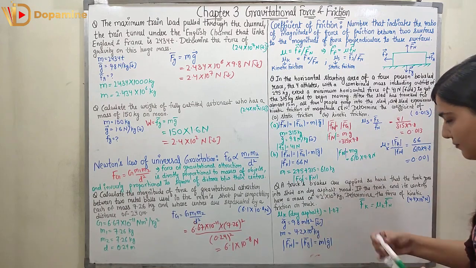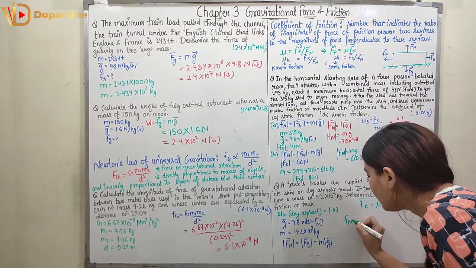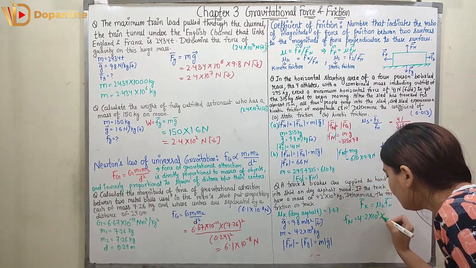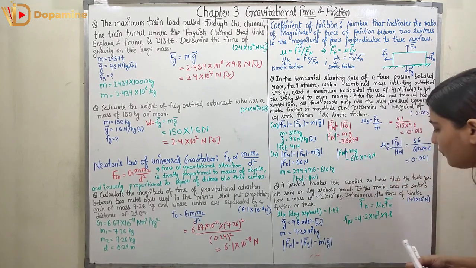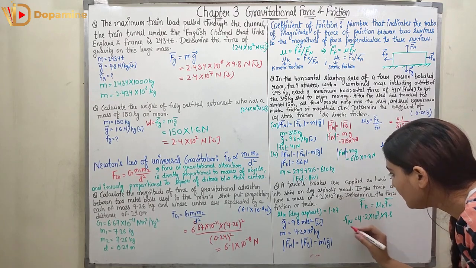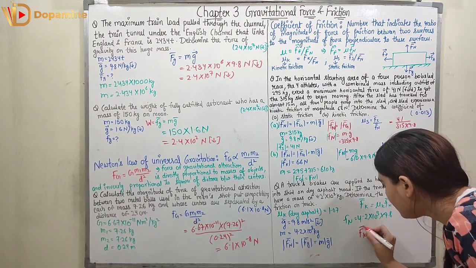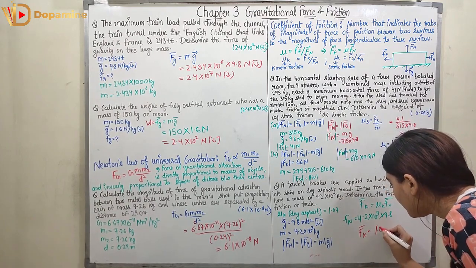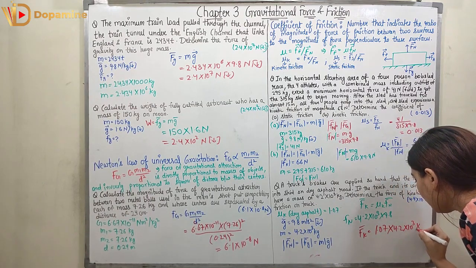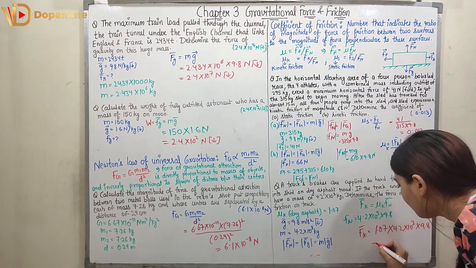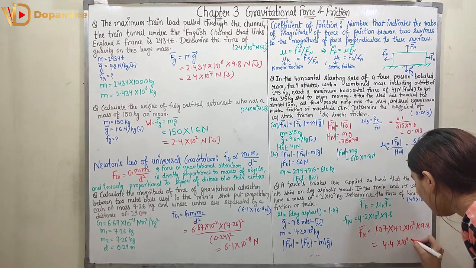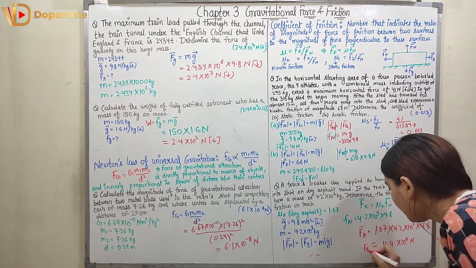So Fn is equal to mg. We can calculate Fn. Fn is equal to total mass 4.2 into 10 raised to power 3 into 9.8. Now we know Fk can be represented as mu k into Fn. So Fn we know, mu k we know, Fk will be equal to 1.07 times 4.2 into 10 raised to power 3 into 9.8. Now you can do the computation with the calculator and it will come out to be 4.4 into 10 raised to power 4 Newton, right?